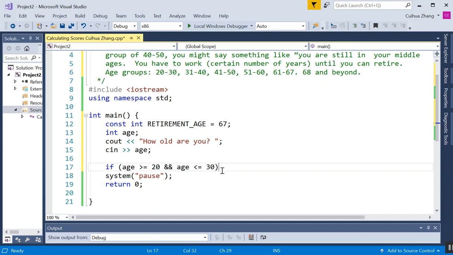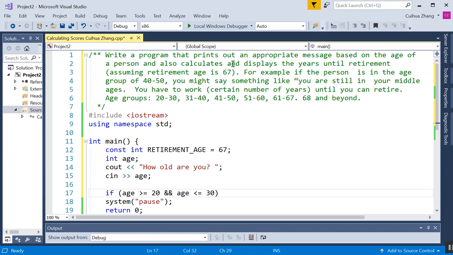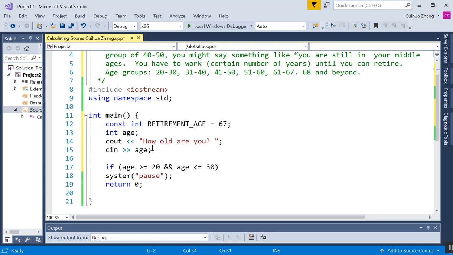First, we want to say you are very young, you still have a bright future ahead of you. Also, we need to calculate the years until retirement. So to calculate that, let's declare a variable. I will just declare it here, int age, comma, years to retire.